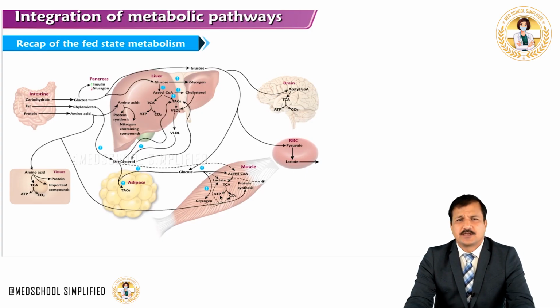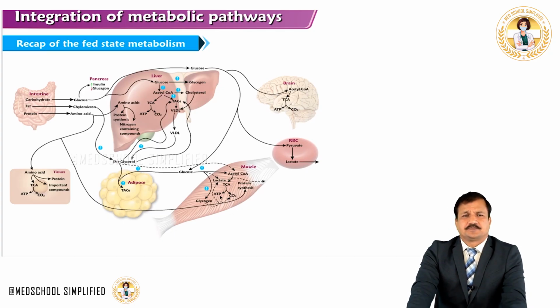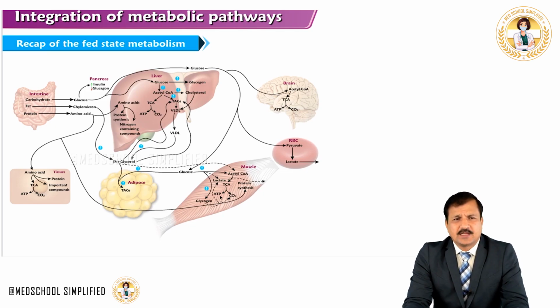VLDL undergoes metabolism in the circulation, catalyzed by lipoprotein lipase, releasing fatty acids and glycerol. Fatty acids are used by the various tissues for their own metabolic needs. Now, the fat that is coming from the intestine comes out as chylomicron.